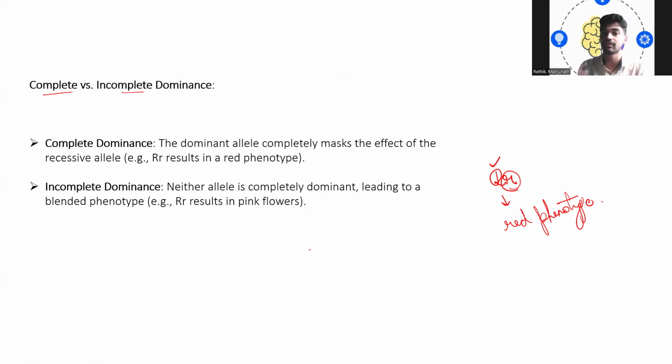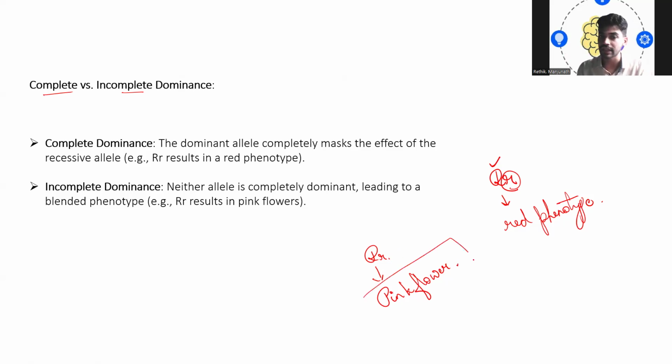Incomplete dominance, well, what happens? Here, neither allele is completely dominant, leading to a blended phenotype. Say, if it is capital R and small r, instead of expressing red color, a new blend character is expressed, say, a pink flower.